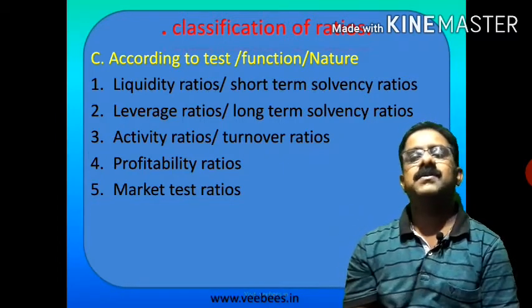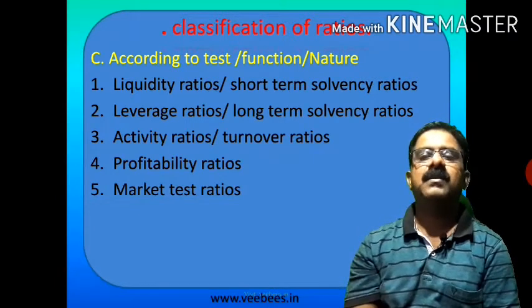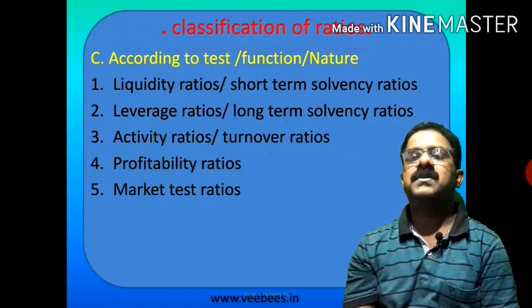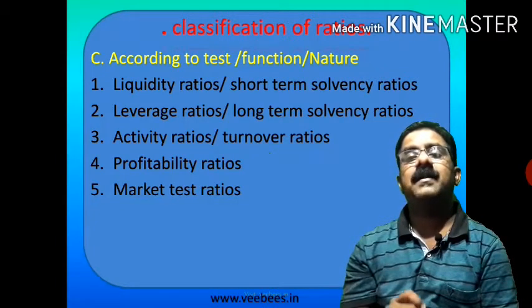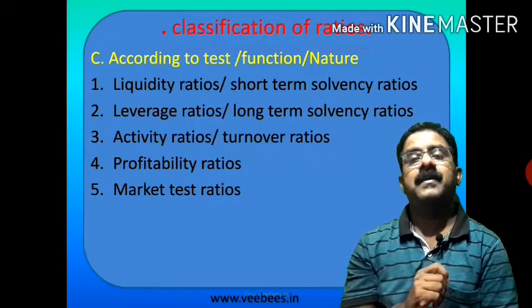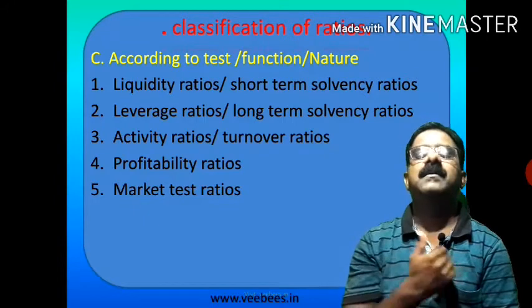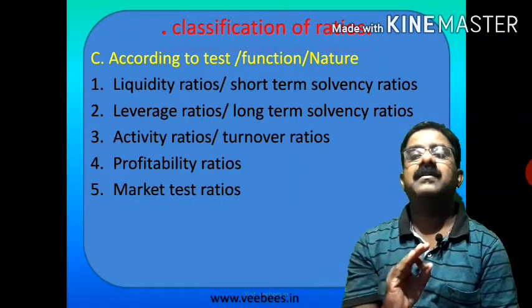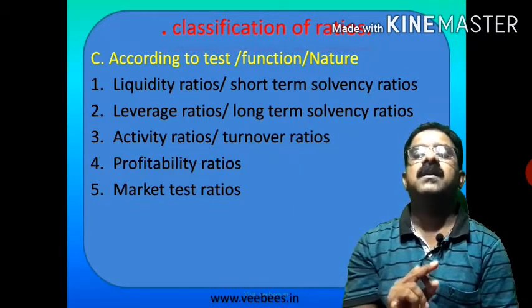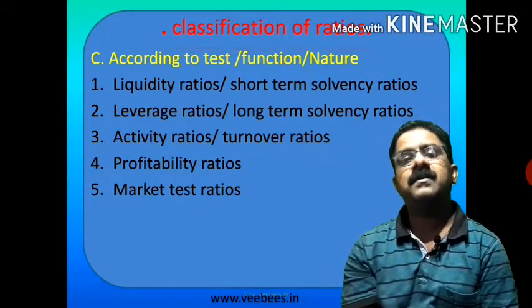Then profitability ratios. Profitability ratios are the ratios that identify the profitability of the company. Then market test ratios, the ratios that test the market. These ratios are done by outsiders, not by the company. All the other ratios are done by the management accountant or inside by the company itself. But market test ratios are different: these ratios are used by investors, outsiders of the company, by taking data from the market.